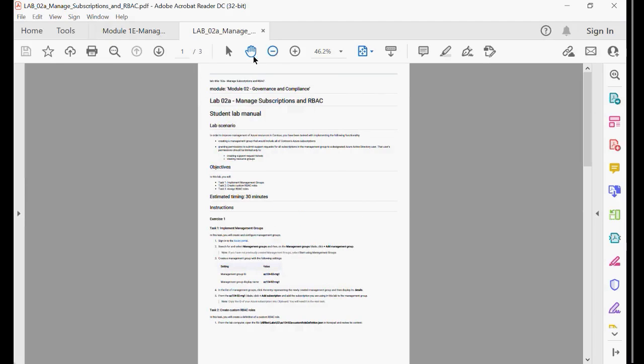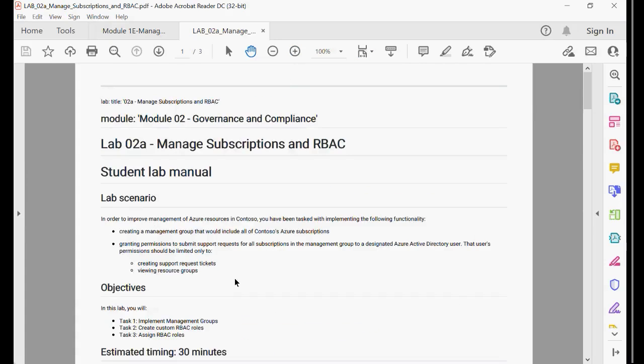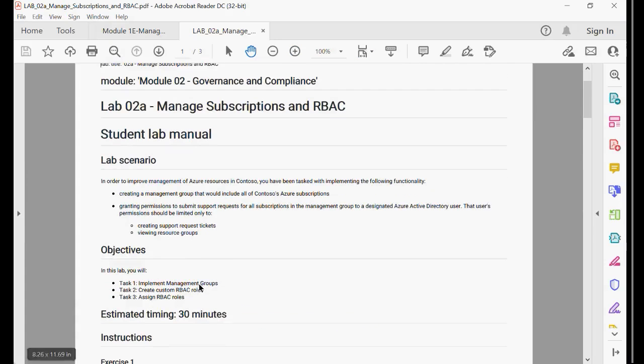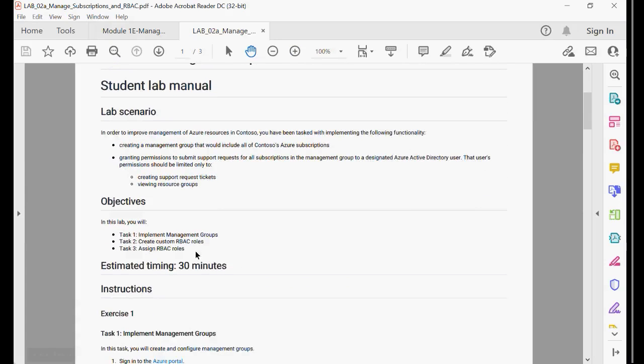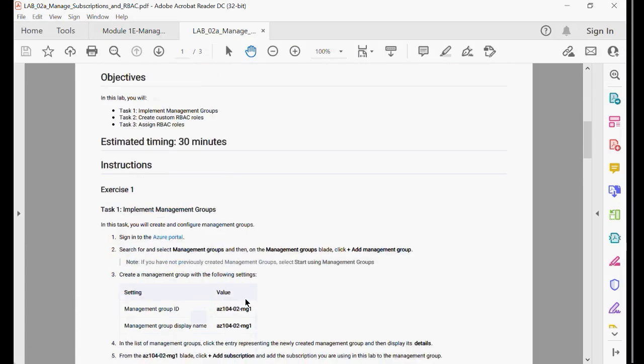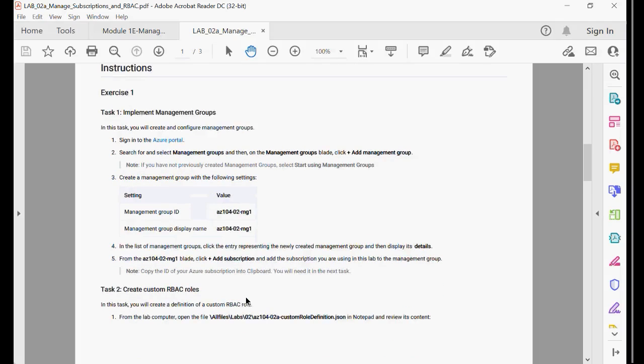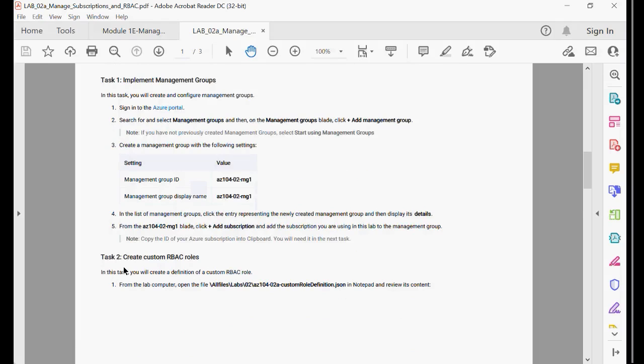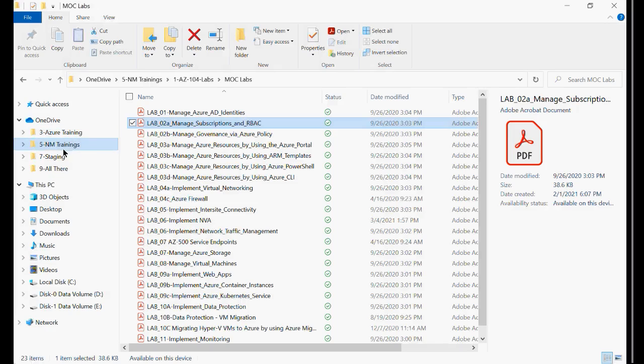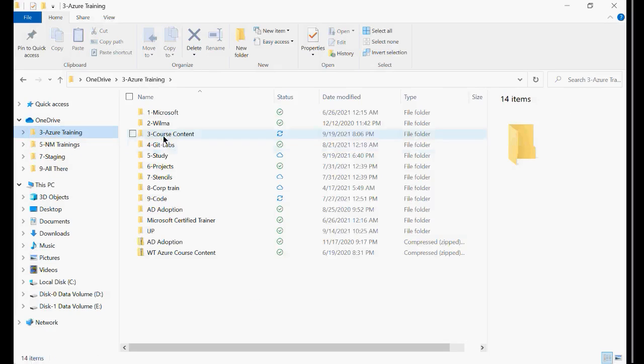RBAC role, right? So implement management groups, implement RBAC roles, right? In this lab, there is something called create custom RBAC roles. Let's see task 2, and this task 2 requires some supporting files. This is the file you need, and that file I will be placing in our shared location, right? So you will see the file like this.